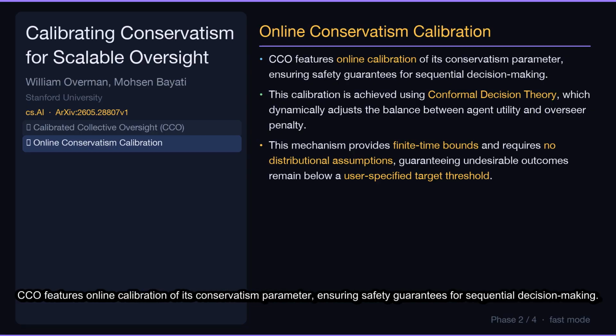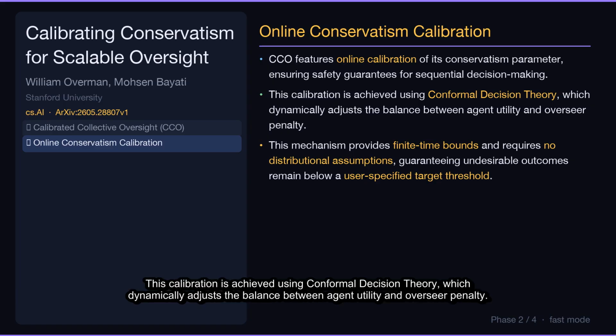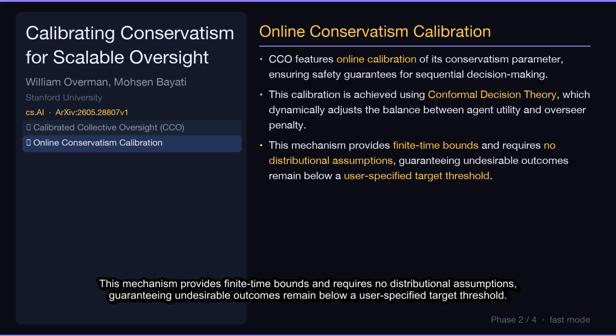CCO features online calibration of its conservatism parameter, ensuring safety guarantees for sequential decision-making. This calibration is achieved using conformal decision theory, which dynamically adjusts the balance between agent utility and overseer penalty. This mechanism provides finite time bounds and requires no distributional assumptions, guaranteeing undesirable outcomes remain below a user-specified target threshold.